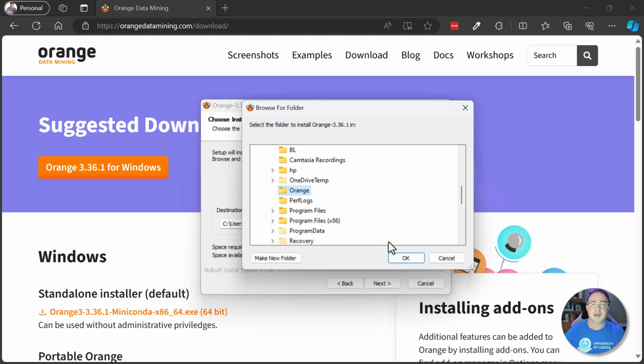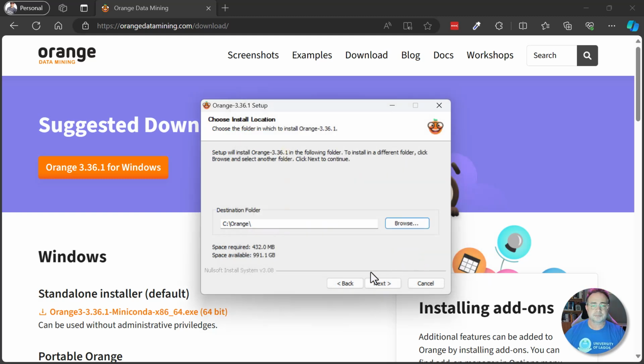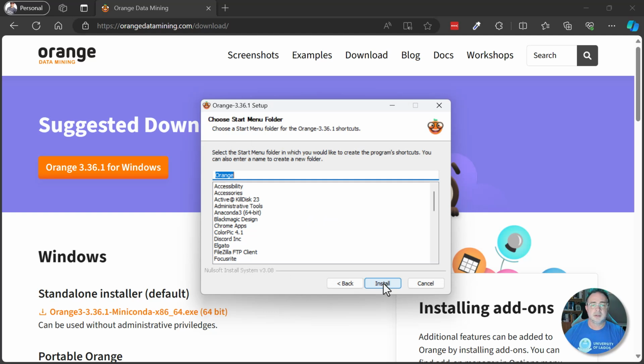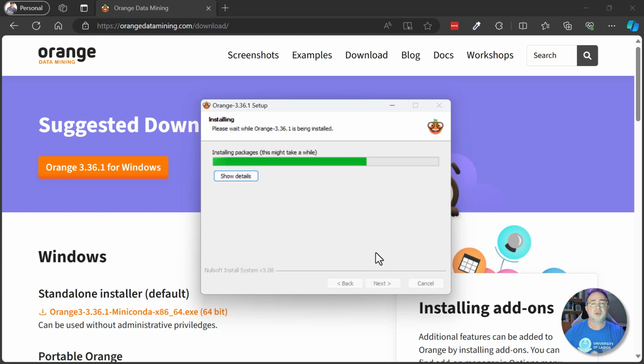Go ahead and click that folder, click OK. So we can see it's in C orange. Next. Go ahead and click install, and it's going to install. So this will take several minutes because it's installing a bunch of packages. It's installing Python, of course. So this might take between 2 and 5 minutes depending on your system.